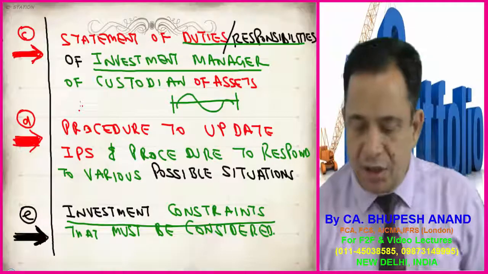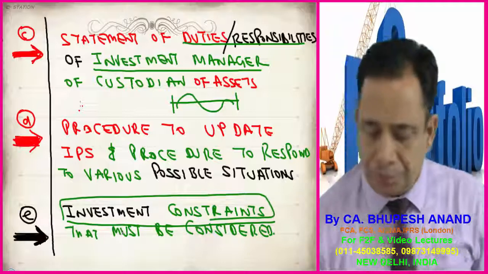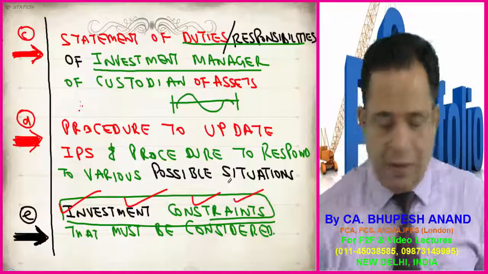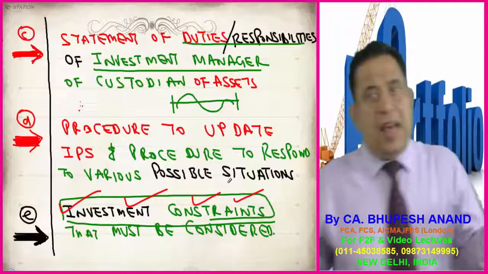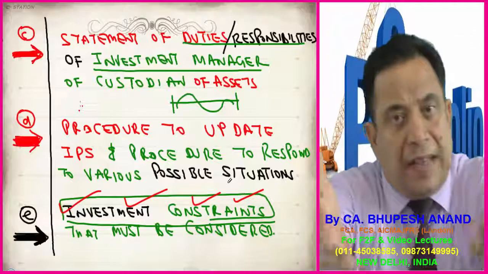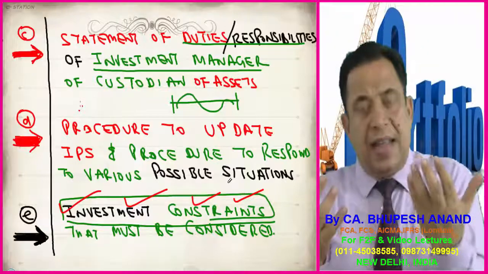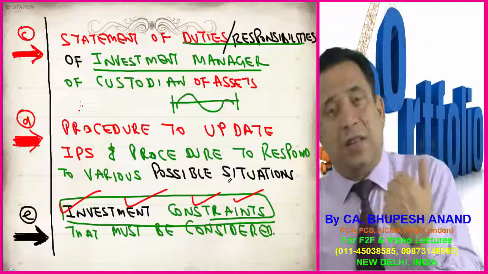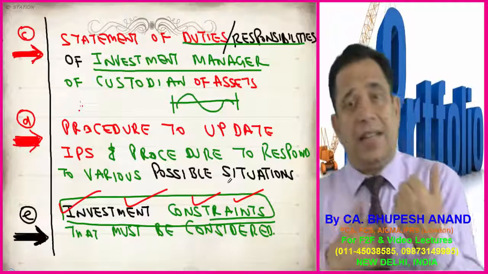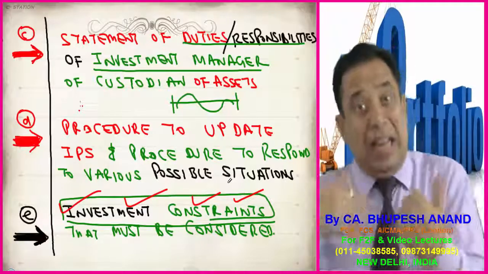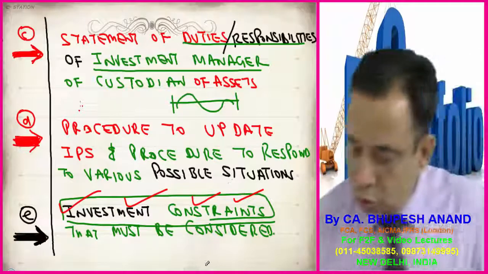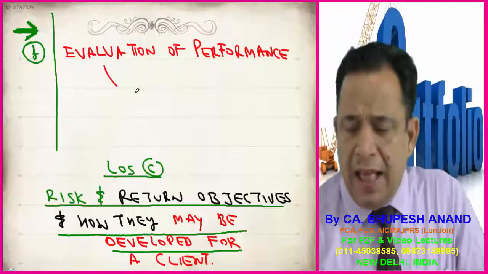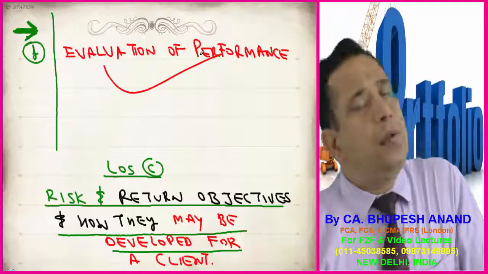Investment constraints. The most important point is investment constraints. When I say constraints, every person has a constraint. As a student, you have a time constraint. As an investor, a person can have a liquidity constraint. He can have a tax constraint, legal constraint, regulation constraint. So all those constraints will be written. And last, how we will evaluate the performance.